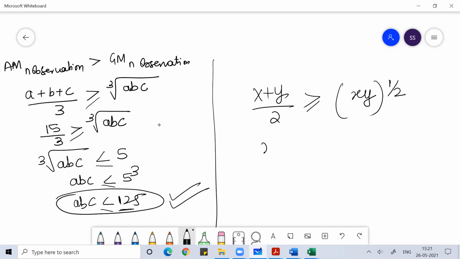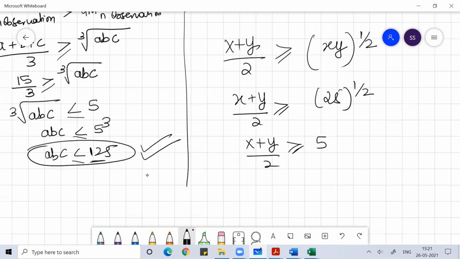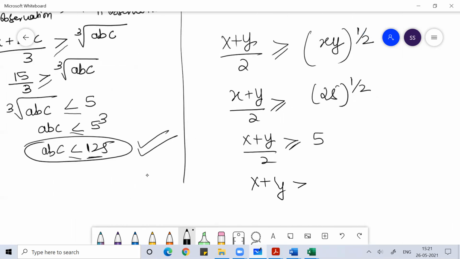So here x plus y by 2 is greater than or equal to xy to the power 1 by 2, and it is given xy is 25. So x plus y by 2 is greater than or equal to 5, you know the square root of 25. So x plus y is greater than or equal to 10.